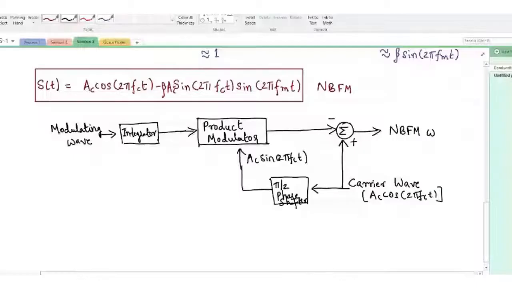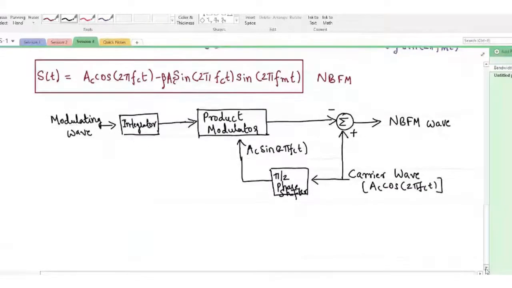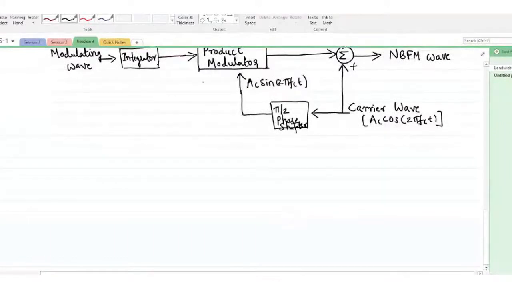Okay, so indirectly we have understood the generation of FM wave with the assumption of beta being very, very small. Although it looks very simple, there are two major issues associated with this kind of generation. We'll not get into much detail about these two issues, but it's my job to just list them down and leave it at this point.